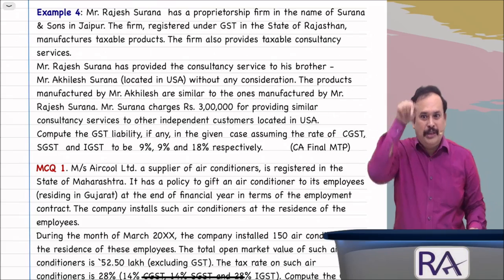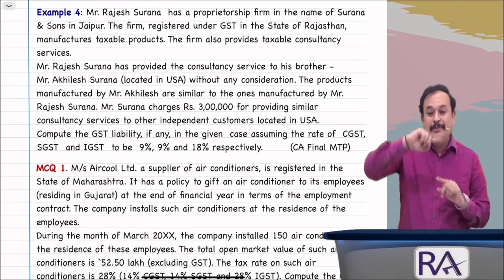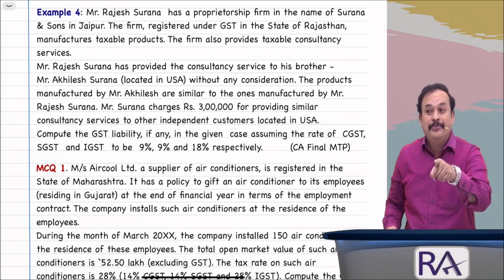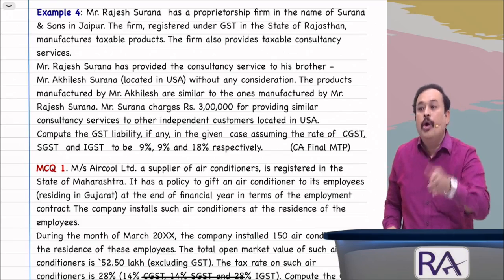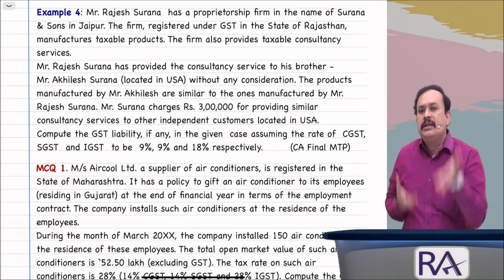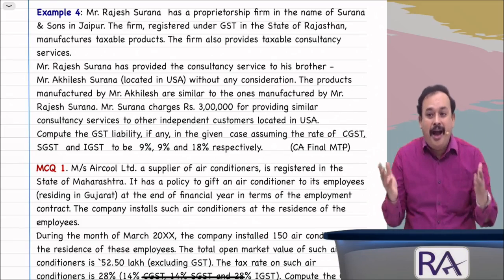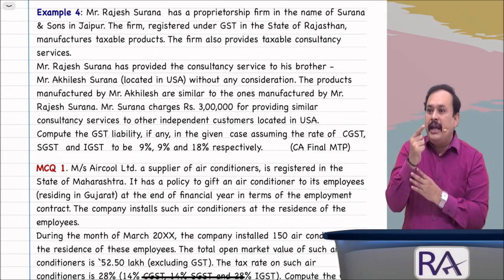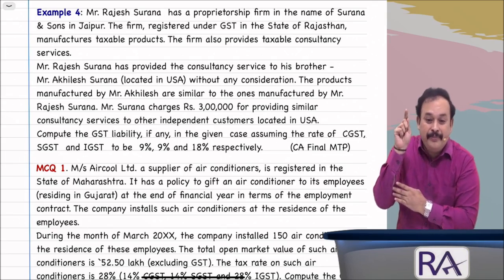If not export of service, the supplier's location is in India and the recipient is outside India, is it an interstate supply? Will IGST apply? IGST will apply only when there is a consideration. Sir, they are brothers, sir. Rajesh Surana and Akhilesh Surana are brothers, sir. Okay. If they are brothers, do they fall under the term related persons?